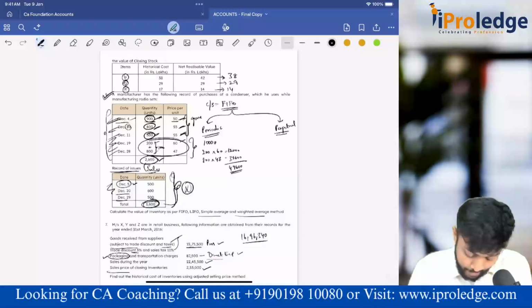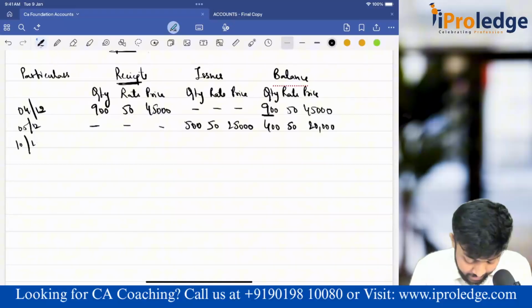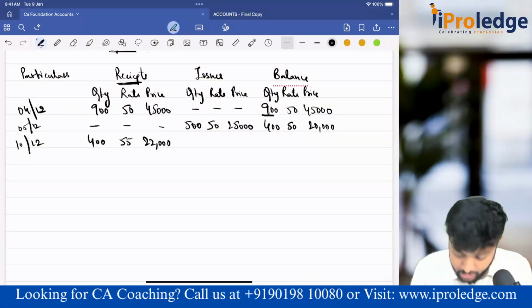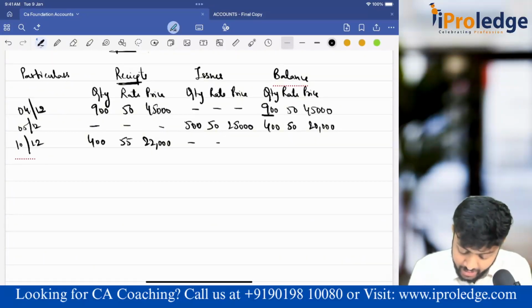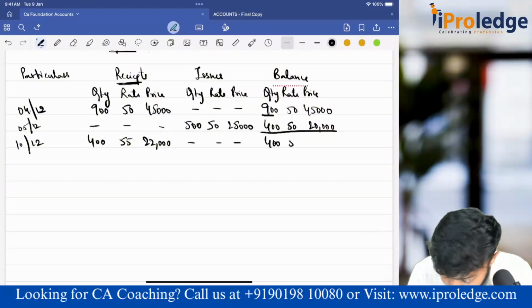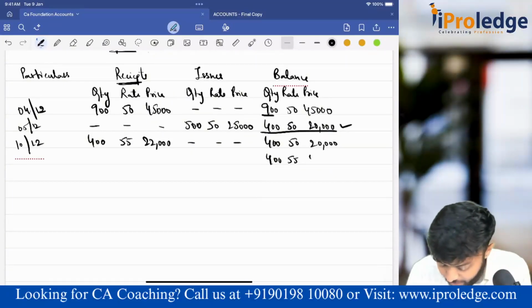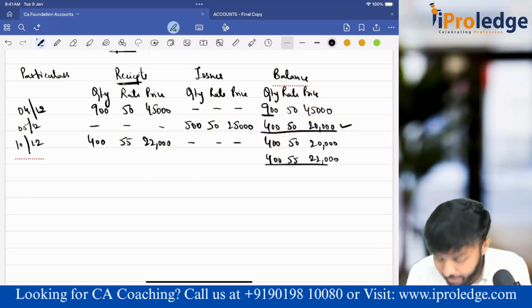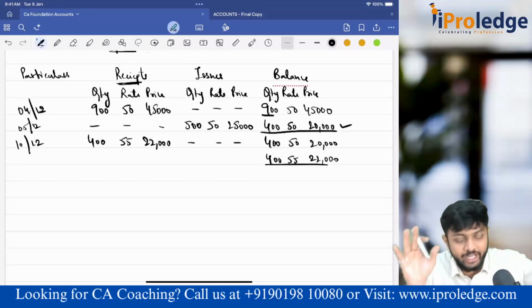Next, on December 10th, I've purchased 400 units at 55 rupees. That means it is 22,000. Any issues as on that day? No. So balances: earlier we had a balance of 400, 50, 20,000, which I've taken as it is, and the new lot, 400, 55, 22,000. I'm not clubbing them. If I club, it will become weighted average. I'm doing FIFO, so separate prices I have to maintain separately.